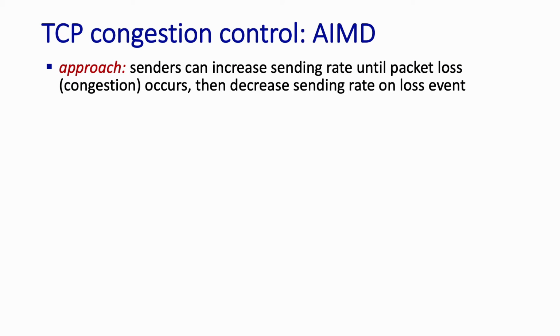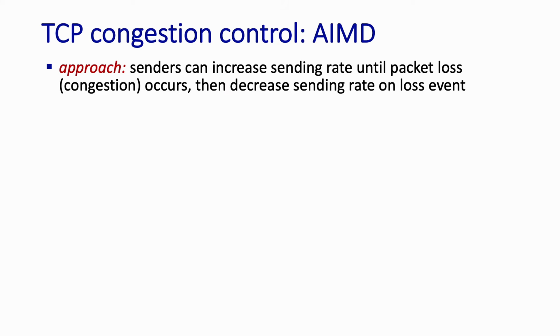TCP takes an end-to-end approach towards congestion control, with congestion being detected by loss events rather than, say, being signaled by a congested network router. The idea behind TCP's congestion control algorithm is really simple. When a network path is not congested, that is, the TCP connection experiences no loss, the TCP sender can increase its sending rate, assuming it's got data to send at this higher rate, but when segment loss occurs, it must decrease its sending rate.